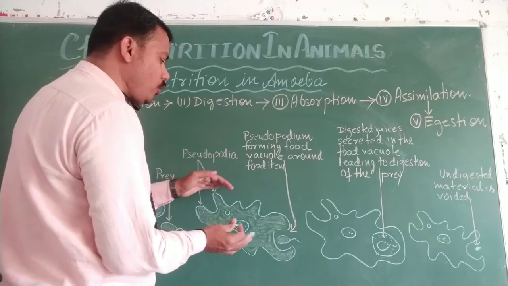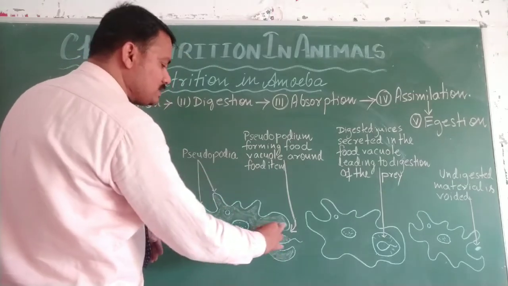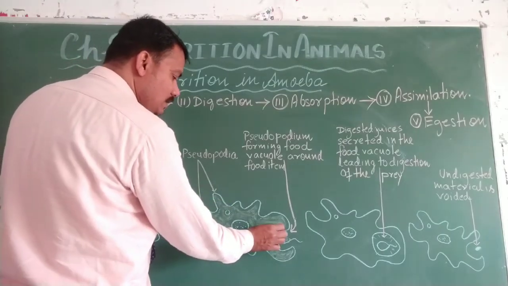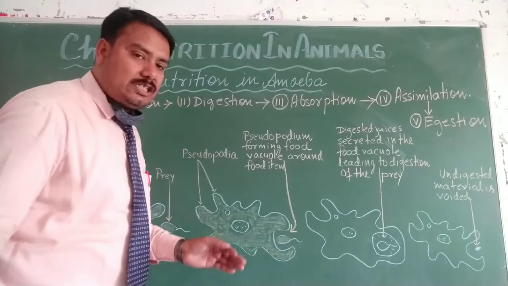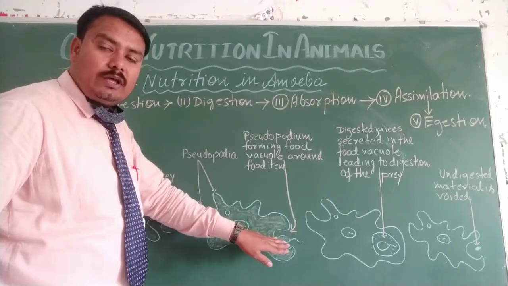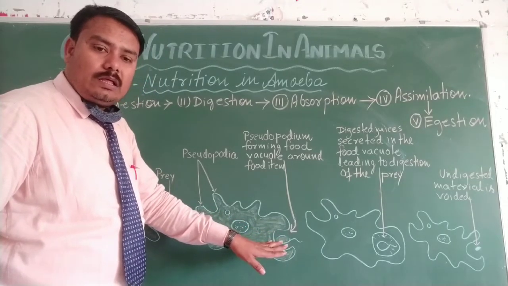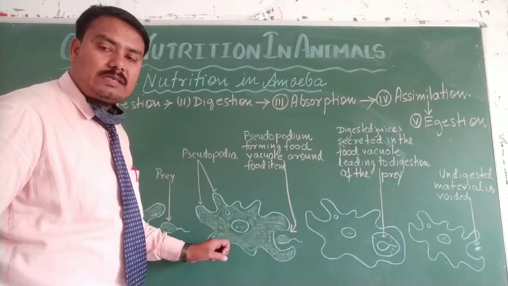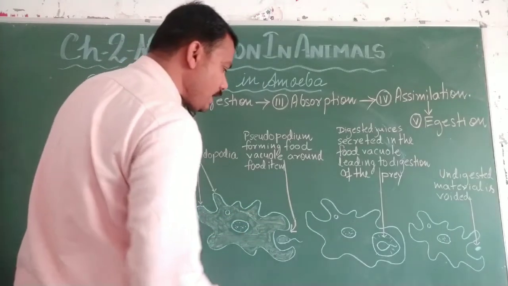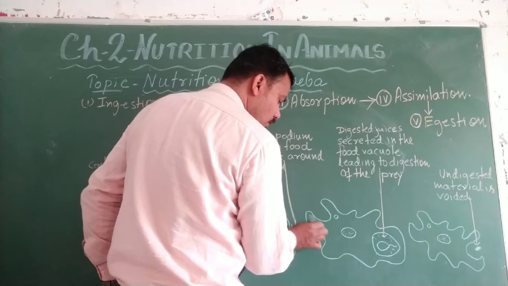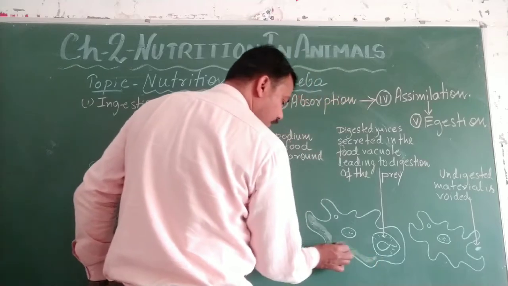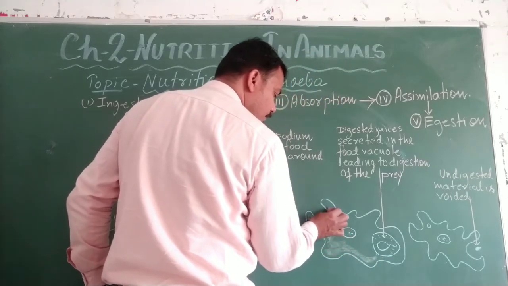When the pseudopodium forms a vacuole, an empty space around that food, the body releases many digestive juices, many enzymes, that will break this food into a simpler form, such that the body can absorb the energy inside the cytoplasm. Here in this figure of amoeba, you can see the body has already taken the food inside.